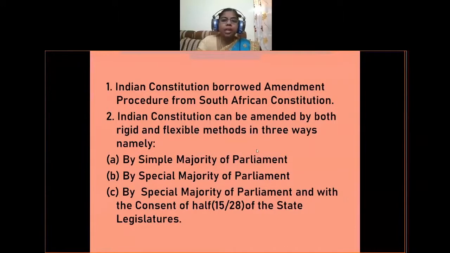The Constitution of India can be amended in three ways: by simple majority of parliament, by special majority of parliament, and by special majority of parliament with the consent of half of the state legislatures. Simple majority means half plus one, and special majority means 2/3 of members of the parliament. With the consent of half of the state legislatures means, our country has 28 states, and out of 28 states, 15 states have to accept those bills. So let us learn them in detail.